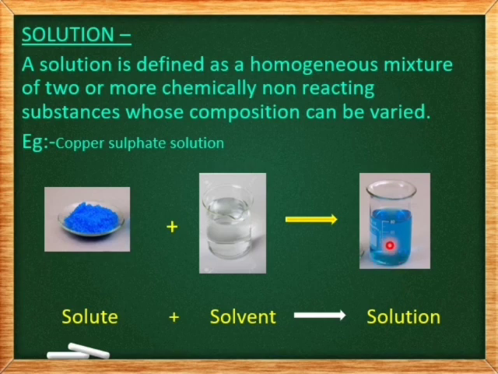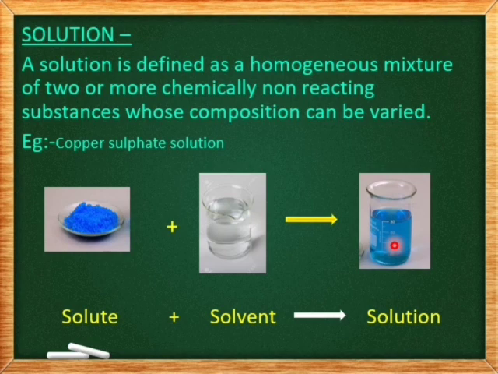And here the copper sulfate crystals and water particles, they are not chemically combined. That is why we can separate the components in the copper sulfate solution by physical methods like evaporation. For example, if we take copper sulfate solution in a china dish and when we heat it, what will we observe?